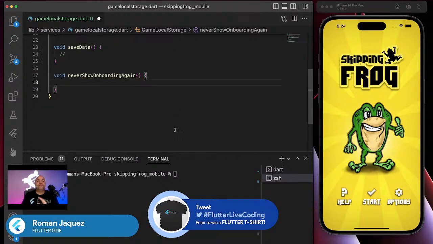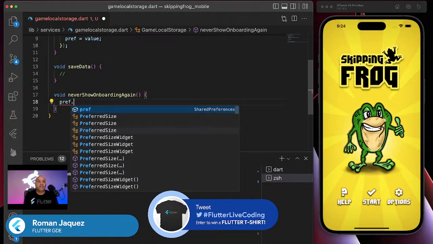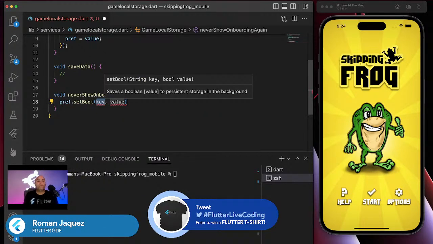And all I'm going to do in this method is just store a value, just a Boolean. So I'm going to say pref dot setBool. Whenever you store a value in the preferences of your application, you have to provide a key, and then you provide the value. That is exactly how you fetch it out of the preferences as well, using that same key.